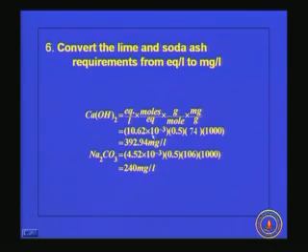So 10.62 into 10 raised to minus 3 into 0.5, because 1 mole has 2 equivalents, that is why this 0.5 is coming, and this is the molecular weight, and this is for converting grams to milligrams. So you will be getting the calcium hydroxide requirement as 392.94 milligrams per liter as calcium hydroxide, and the soda ash requirement is 240 milligrams per liter.